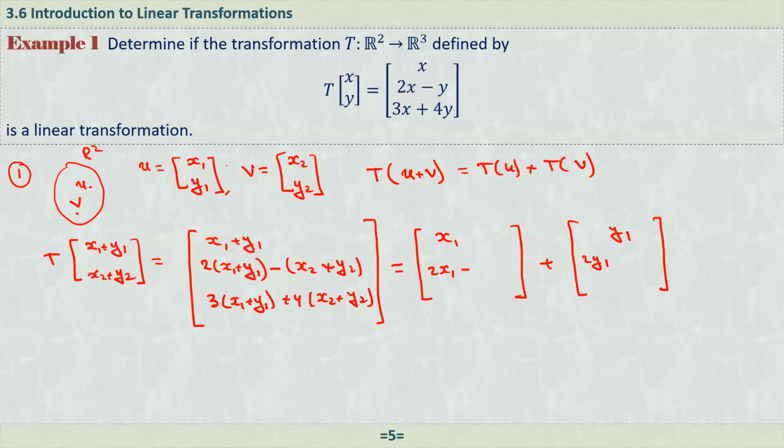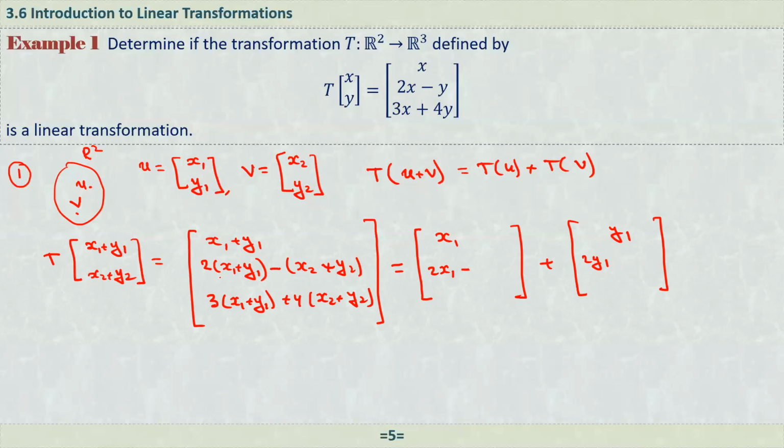All right, here we have x1, y1, x2, y2. So we need to have here 2 times x1 minus y. What is y? y is the second component. The second component is y1.